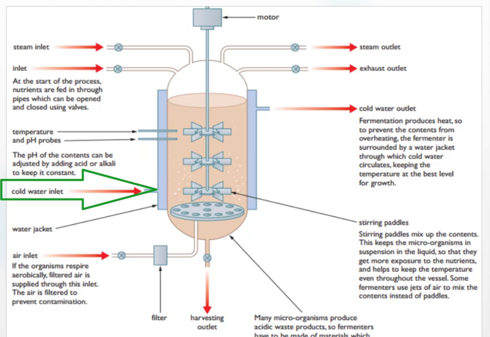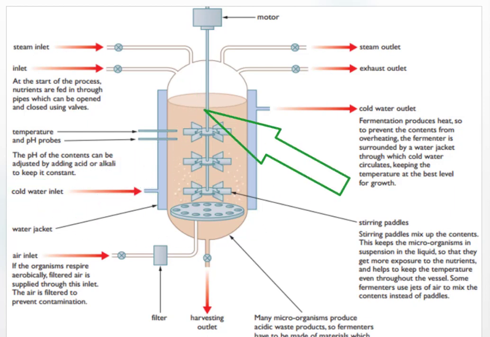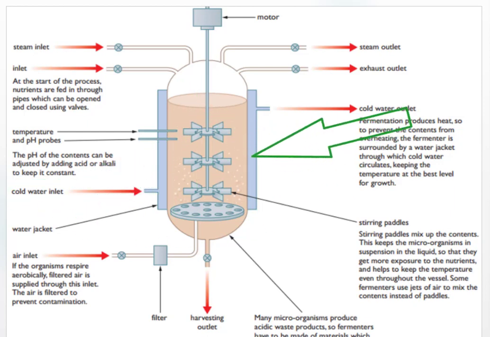Another part is the cold water inlet. This is the pipe that lets cold water into the water jacket to maintain a constant temperature of the fermenter. Another is the water jacket. Here it is. This is the cavity outside the fermenter in which cold water gets stored for the purpose of maintaining a constant temperature in the fermenter.